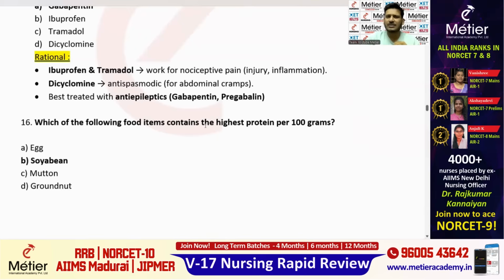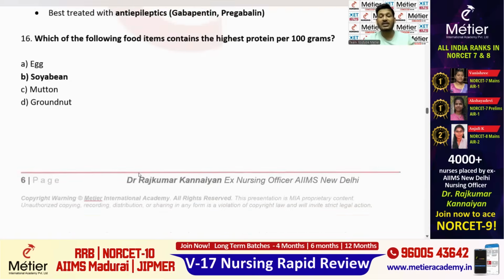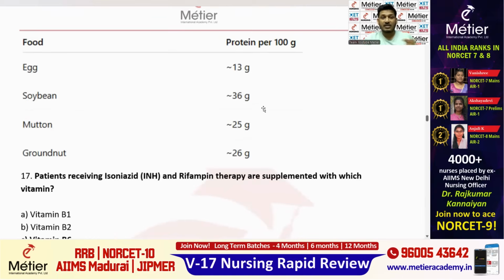Next, question number 16. Which of the following food items contains the highest protein per 100 gram? Highest protein, they are asking. In 100 grams, highest protein, they are asking. And they have given four options: egg, soya bean, mutton, groundnut. And as you all know, soya bean is a rich source of protein. 100 gram of soya bean contains 36 gram of protein. It is a huge one.